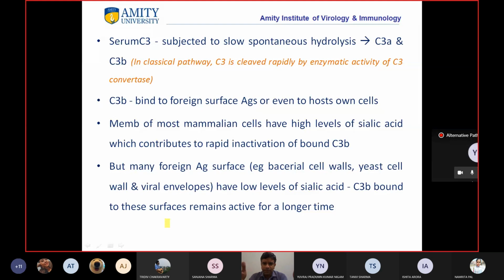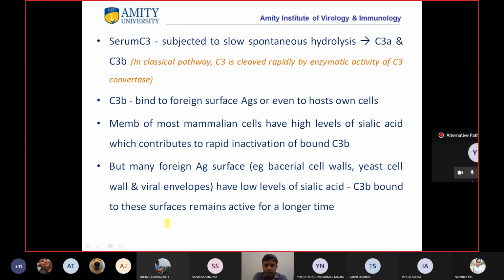This pathway requires C3. In the previous pathway, there was formation of C4b2a, which was your C3 convertase, and that convertase helped in breakdown of C3.